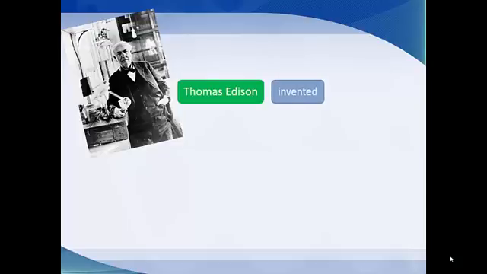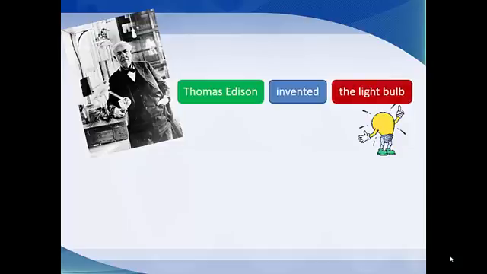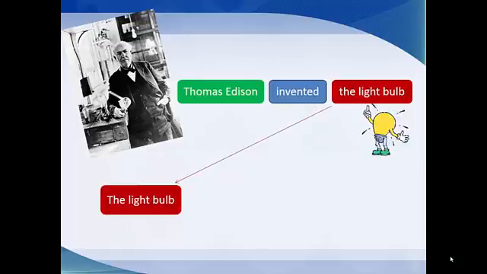Now, here we have an example of passive voice. Do you know this person? He is Thomas Edison, who invented the light bulb. If we want to make this sentence passive, what should we do? Now, Thomas Edison is a subject, invented is a verb, the light bulb is an object. We put the light bulb at the beginning of the sentence, the light bulb, and here the verb is in the past simple. What should we write?